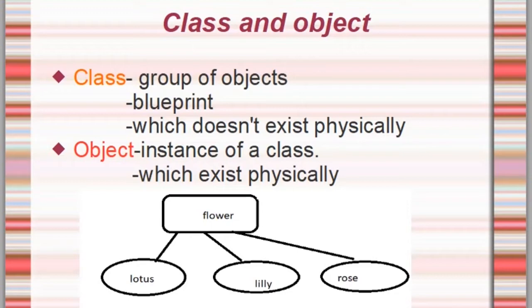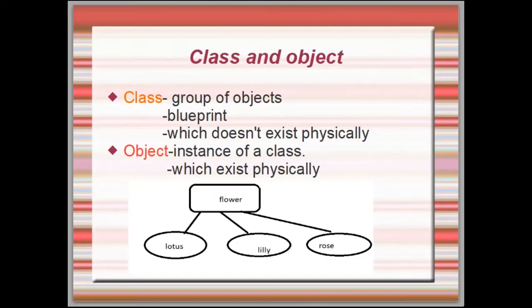Okay. Now let us see with our programming how to create a class and how to create an object. To create a class, we have to use the class keyword. We have seen a number of examples in the previous videos. Now how to create a class? We have to create a class using the class keyword. How to create an object? We have to create an object with the new keyword. Let me show this with an example.